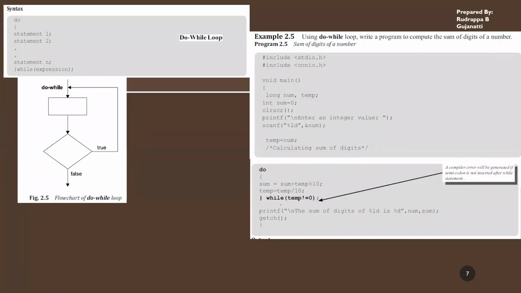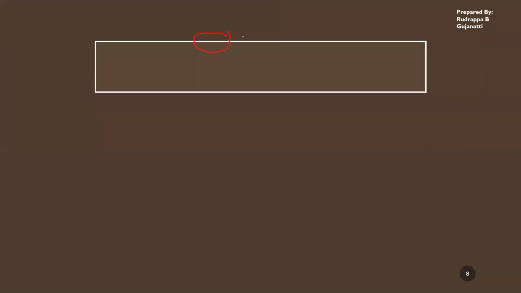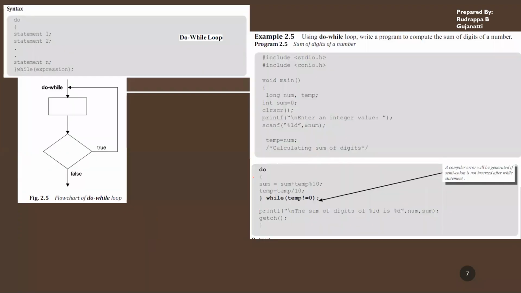So this is using the do while. Now, next one, what we have is the for loop. In the previous one, if you just see, in while, in parentheses, you have just the expression. Here you are just checking whether temp is not equal to 0. And inside, you are altering that variable. Similarly, in do while, you are altering the variable over here and you are checking the condition. That is, you are checking whether this value or the expression is not equal to 0.